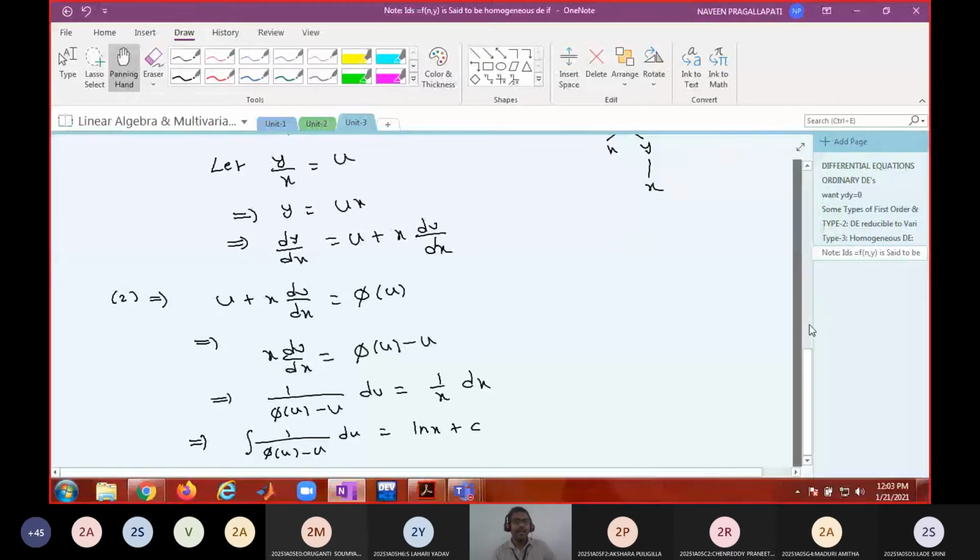And for all problems, this is the template for a homogeneous differential equation. You will be writing all these steps. Finally, you will be separating the variables, and you have to integrate. And mostly in problems on homogeneous differential equations, the integration involves writing the function into partial fractions. So you should also have the knowledge of partial fractions. Just go through how to express a given rational function into partial fractions. Those techniques are also required.